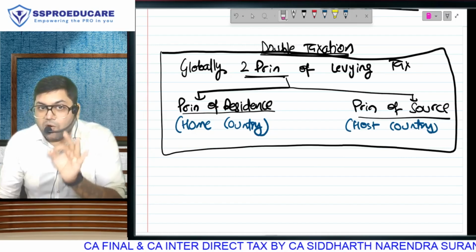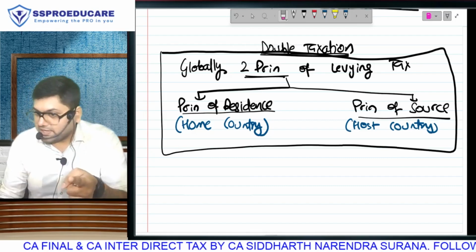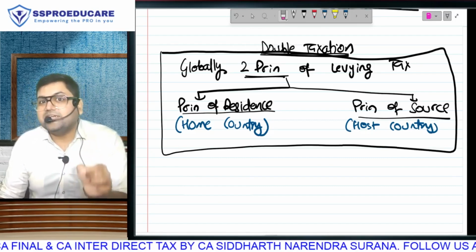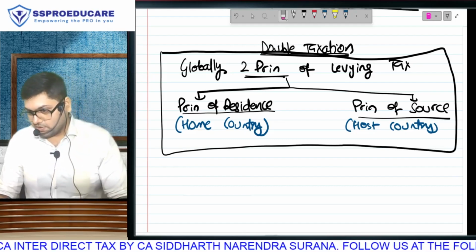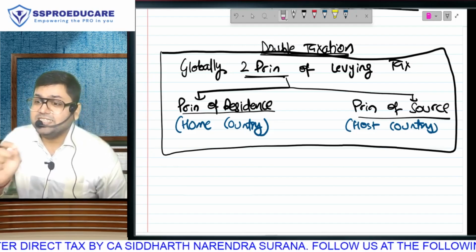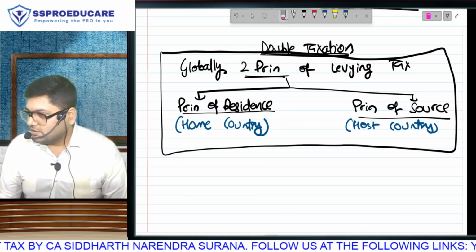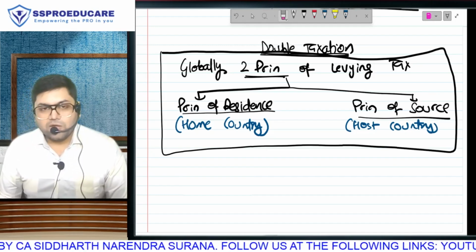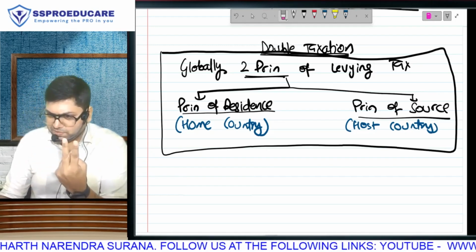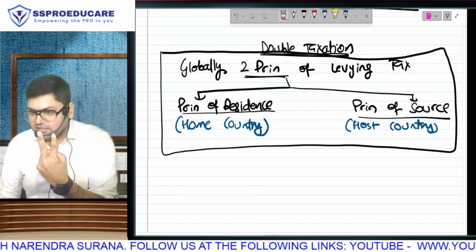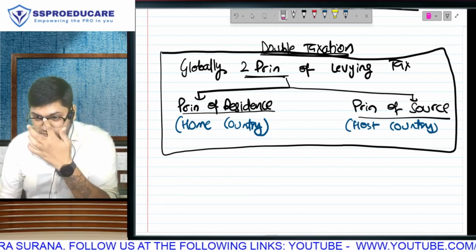So, home country will levy tax on residents on local income as well as foreign income. Global income, and host country will levy tax on non-residents on that country's local income. This is somewhere going to result in or trigger your concept called double taxation. Globally, there are, and by the way, this concept, which I put in bracket, is a very easy, small concept. Globally, there are two principles of levy of tax. What? Residence and source. Home country will apply principle of residence, and host country will apply principle of source.